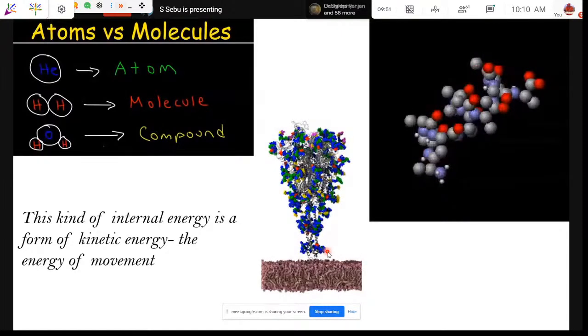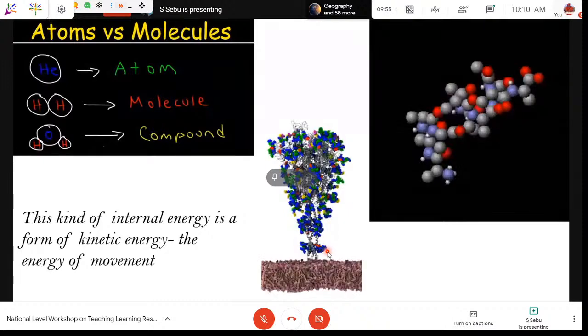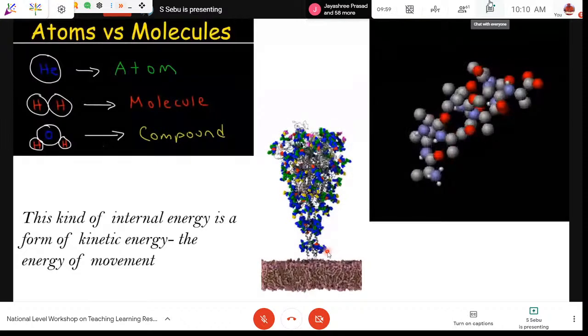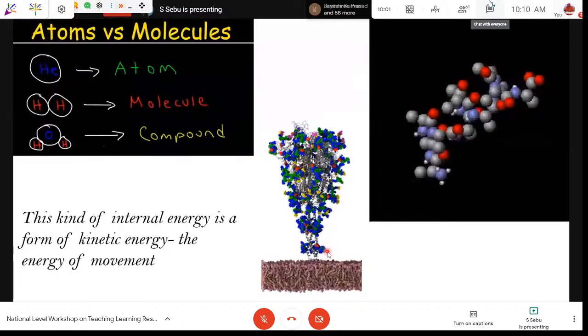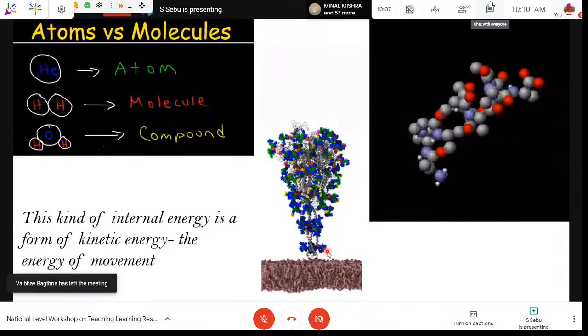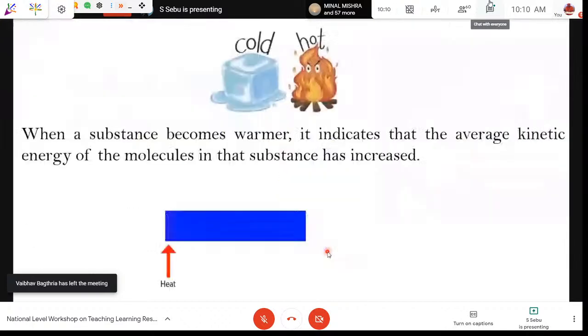So the average amount of kinetic energy possessed by any child, or by the molecules in a substance, is closely associated with the physical properties that we often readily sense in our everyday life. Here is one example that I wanted to show. One substance is very cold and the other one is very hot. It depends on the physical properties, right? So one is very hot, the other one is very cold.